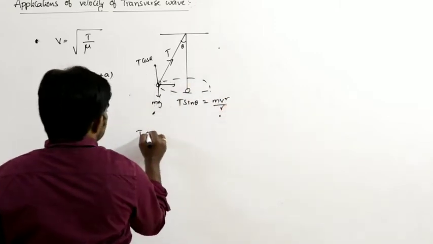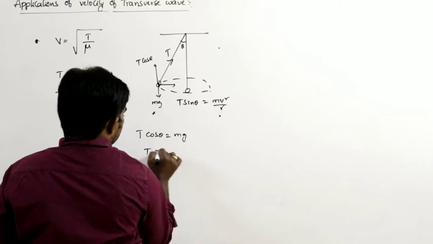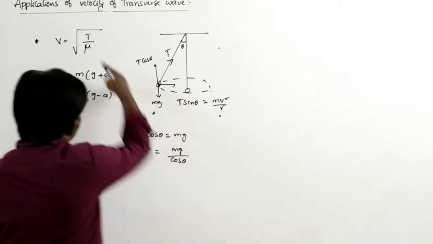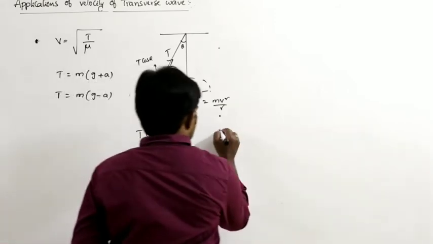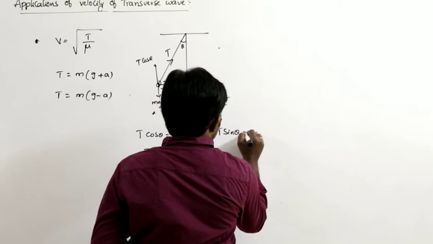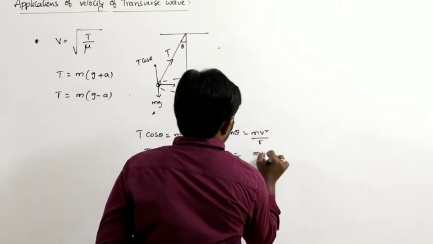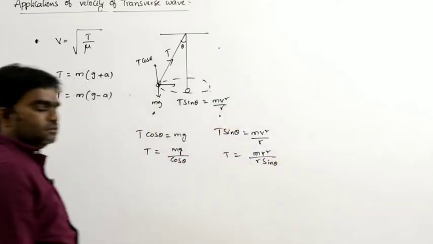So from this, T cos theta equals mg, or T can be written as mg by cos theta. In place of tension we can write mg by cos theta. Next, T sin theta equals mv square by r, or T can be written as mv square by r sin theta. Anything we can write.